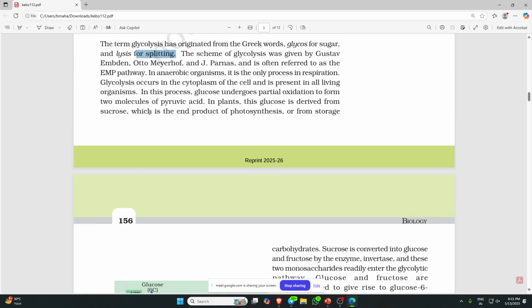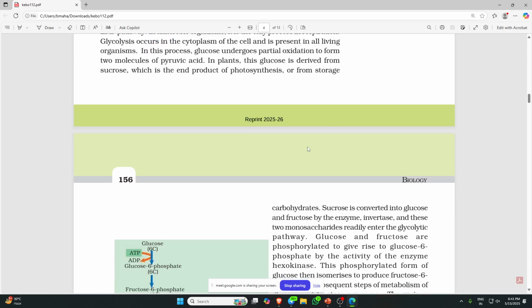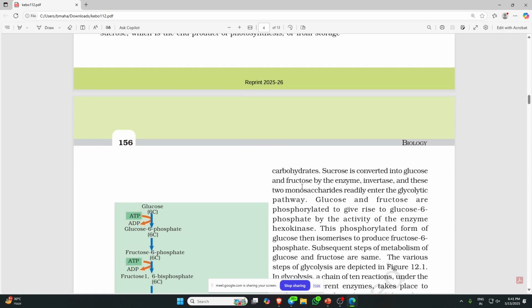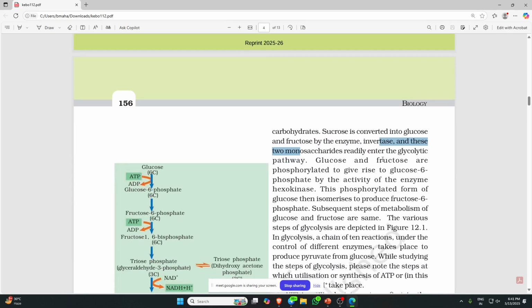This glucose is derived from sucrose, which is the end product of photosynthesis, or from stored carbohydrate. Glucose is stored as carbohydrate in the form of sucrose. Sucrose is converted into glucose and fructose by the enzyme invertase. These two monosaccharides, glucose and fructose, readily enter the glycolytic pathway.